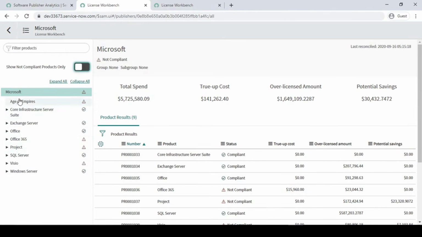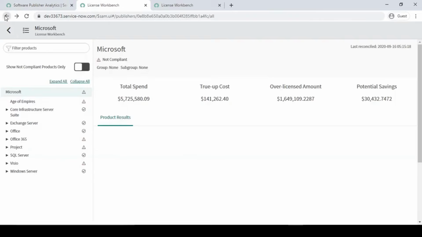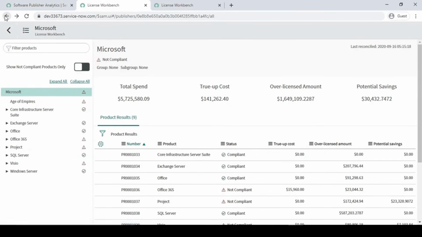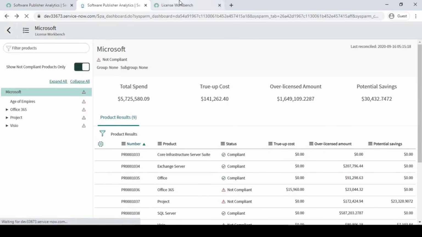Here we see all the products which belong to Microsoft. If we want to see only the non-compliant ones, we can see that here. And if we want to see how many products or software we have purchased from Microsoft, we can see it here. Fine. So let's move to the next, back.